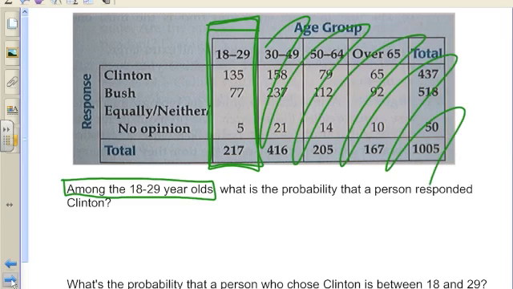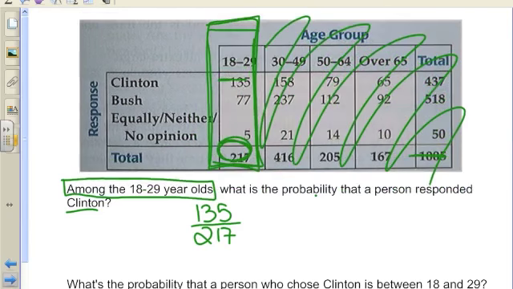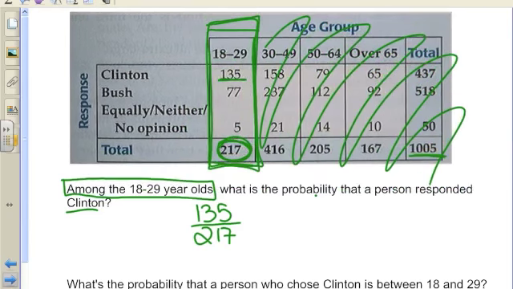So what is the probability that a person responded Clinton? Well, here's the people that responded Clinton, out of, notice, this is my total. I'm not using this anymore. That's everybody. But now I only care about the everybody that's 18 to 29. All right? OK, let's try another one like that. Whoops, I moved my table instead of erasing my drawings here.